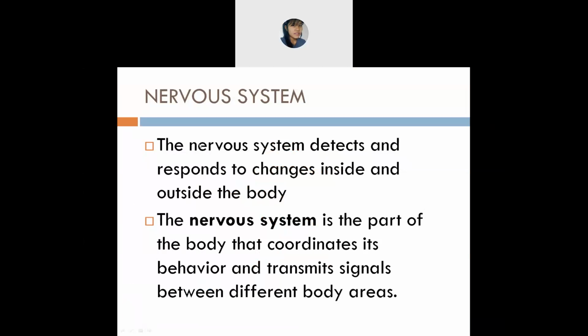So nervous system means what? The nervous system will detect and respond to changes inside and outside the body. Means the nervous system will find out the changes which are inside. Inside means, for example, your internal organs, your visceral organs. For example, you have internal organs like the stomach, and you are feeling hungry.